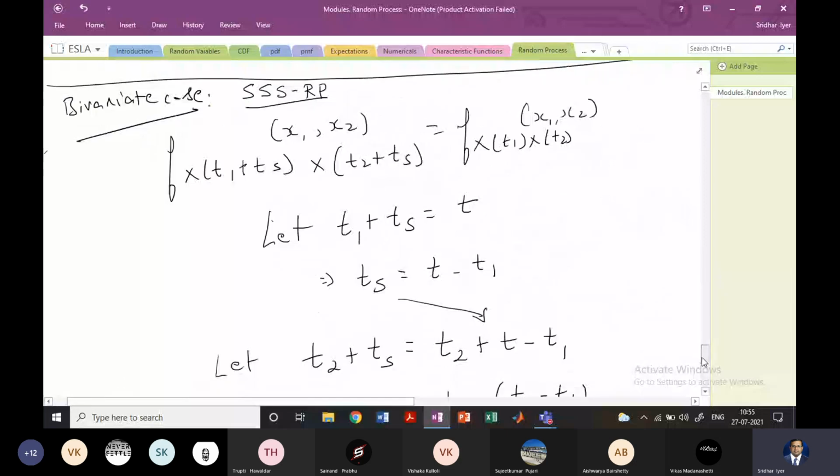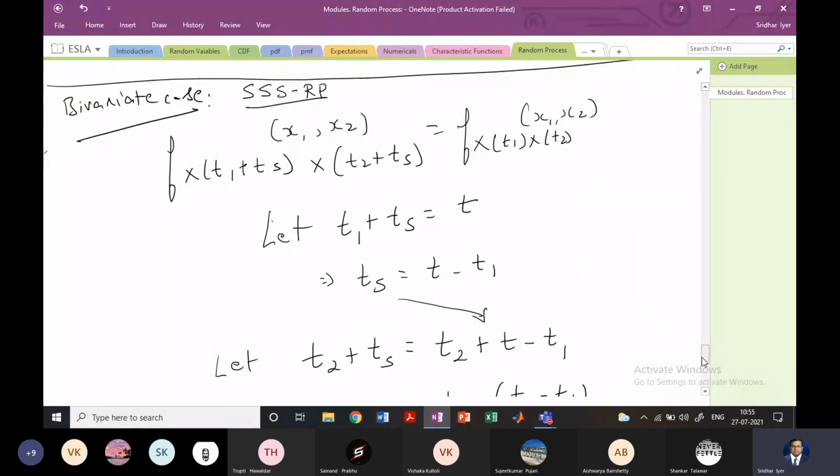Tomorrow's lecture will be very, very important because we'll be talking about correlation functions amongst random processes. We'll be talking about a very important function known as the autocorrelation function, and we'll also start solving numericals on random processes. Similarly, we'll also see covariance, because we are dealing with random processes.